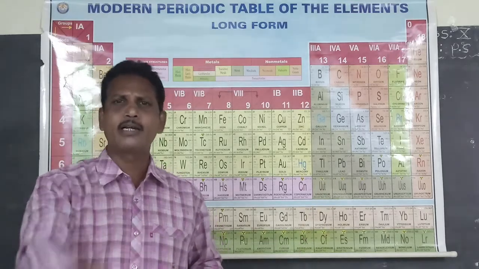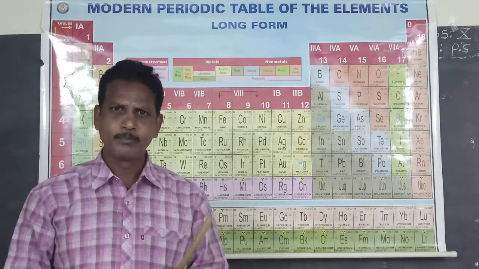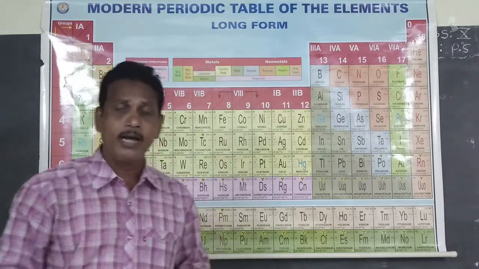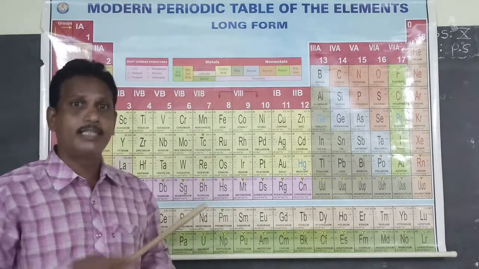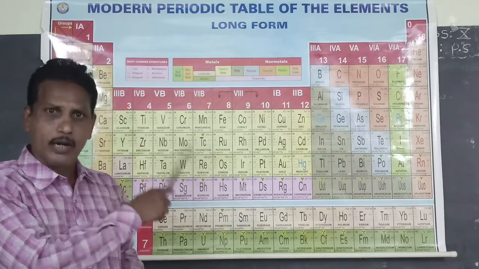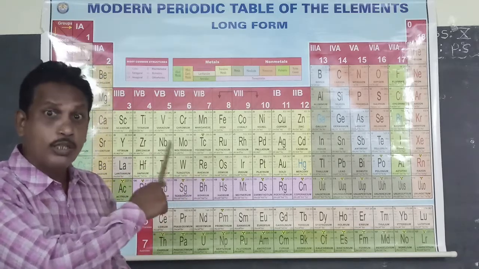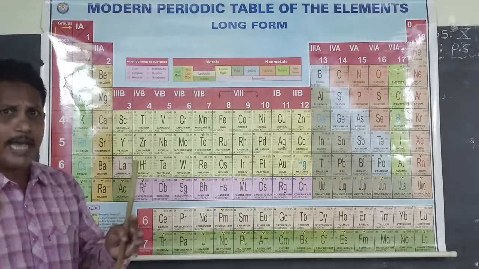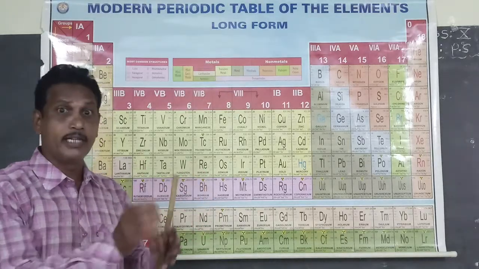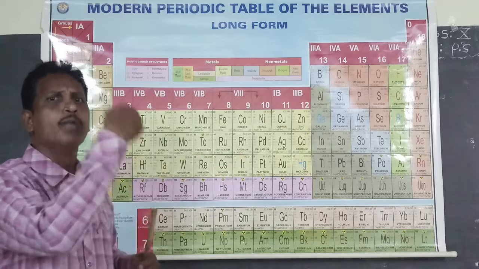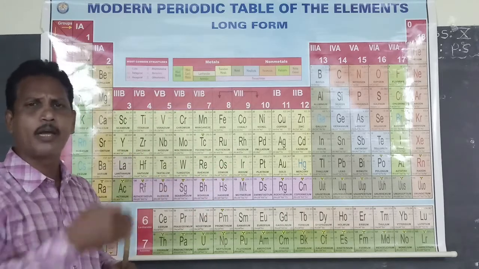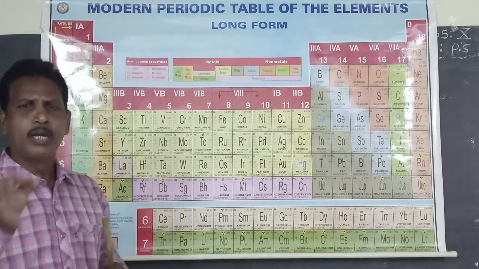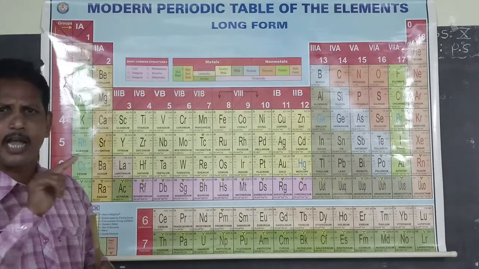Okay, we know the electronic configuration of these 1 to 30 elements. Based on the electronic configuration of the atoms of elements, the elements are arranged in the modern periodic table, or long form of periodic table, or Moseley periodic table. Moseley, an important scientist, introduced the atomic number of an element with his X-ray scattering experiment. What is the atomic number? The number of protons, or positive charges, present in an atom is called its atomic number, denoted by the capital letter Z.